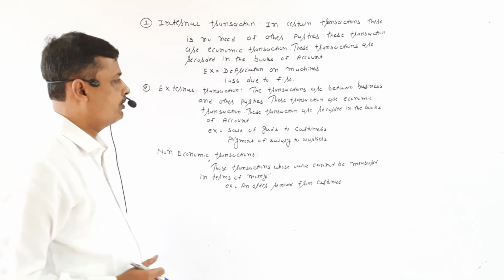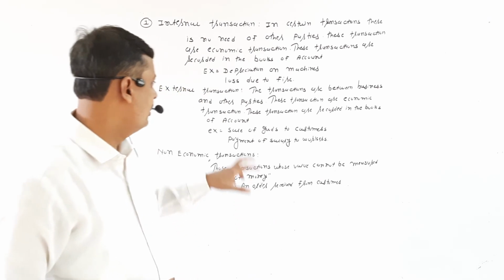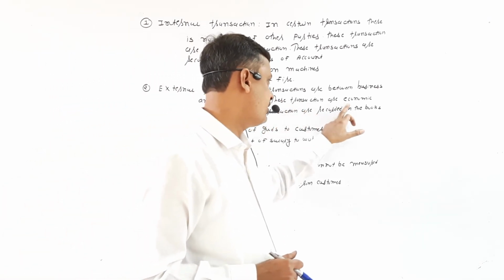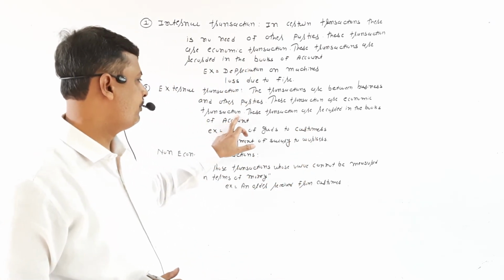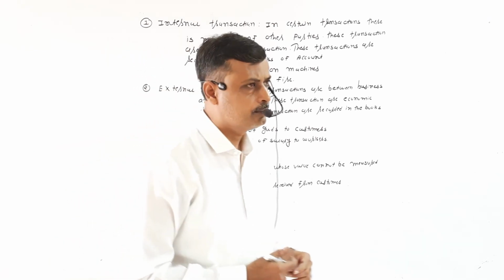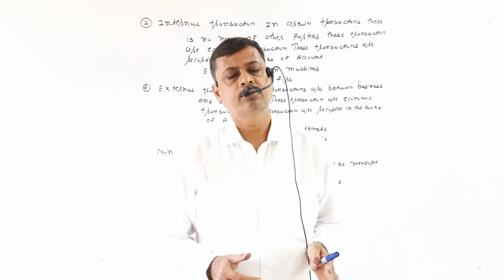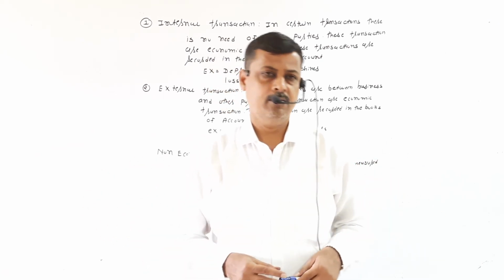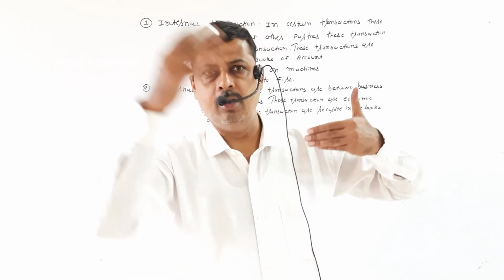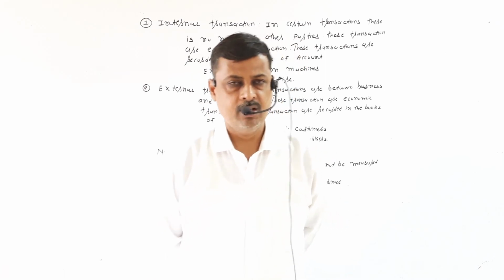External transactions. These transactions are between the business and other parties. These transactions are economic transactions. These transactions are recorded in the books of account. When transactions are made between two or more parties, here one party, that is the business, and other parties are involved, that is an external transaction.